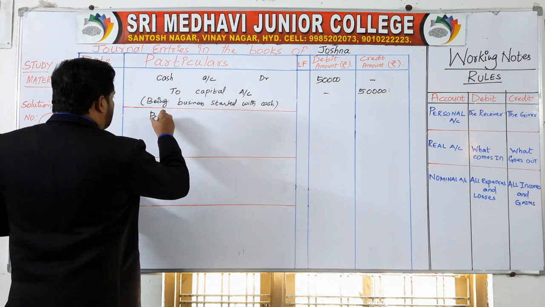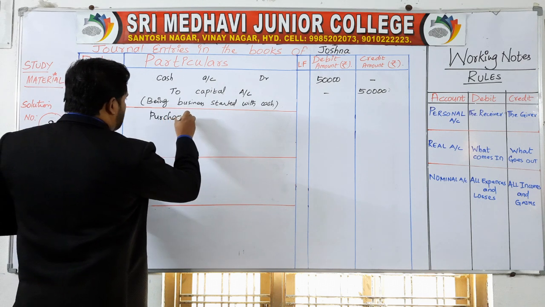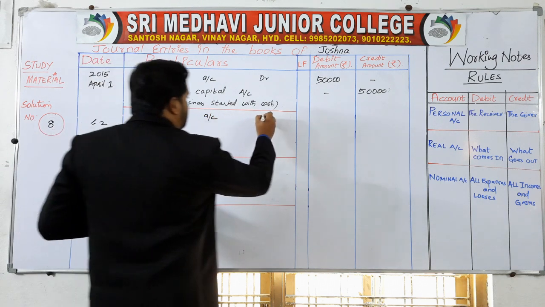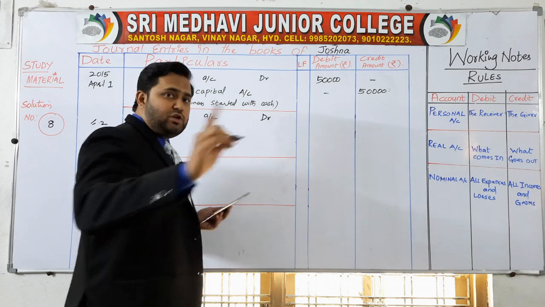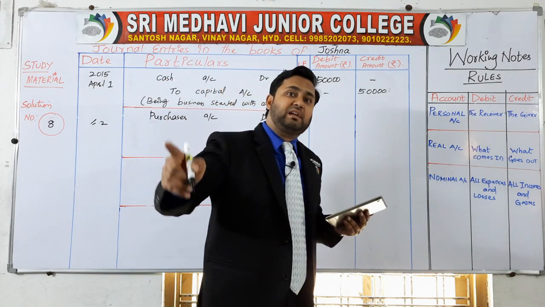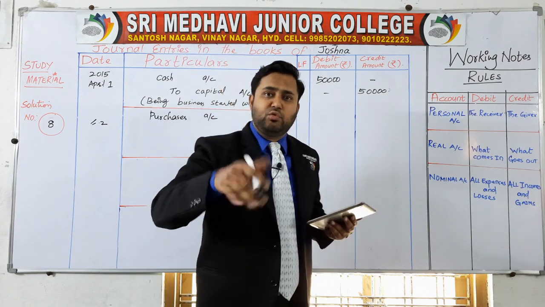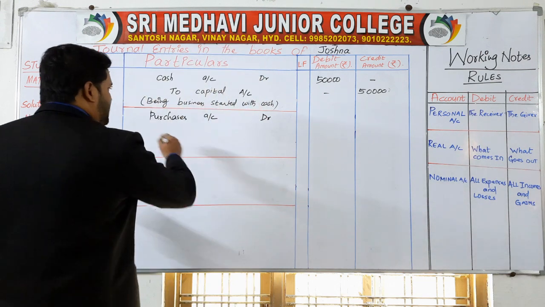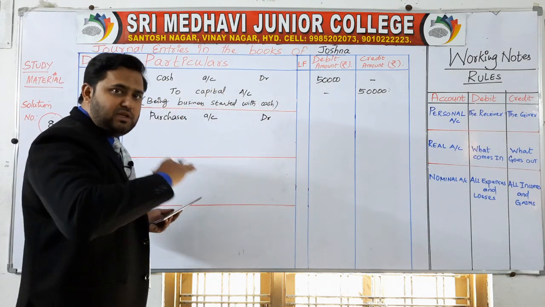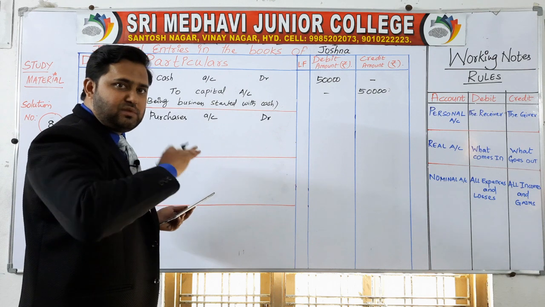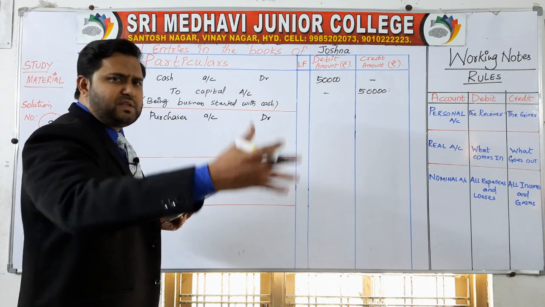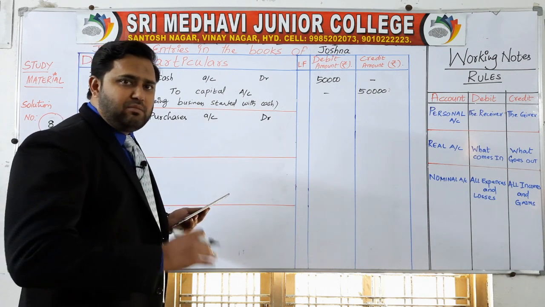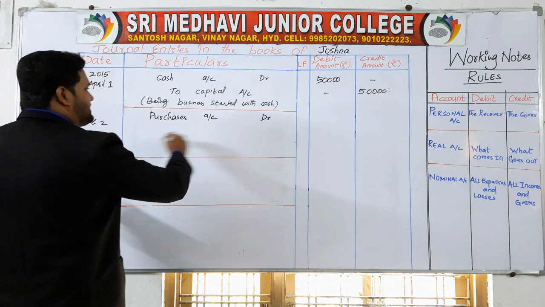So purchases account, debit. From whom you are purchasing? Vinu, and you have paid the cash. So don't write the name of Vinu, write the cash, because your cash is going out. If you purchase something, your cash goes out. From whom you are purchasing doesn't matter. Why? Because you have already paid the cash.